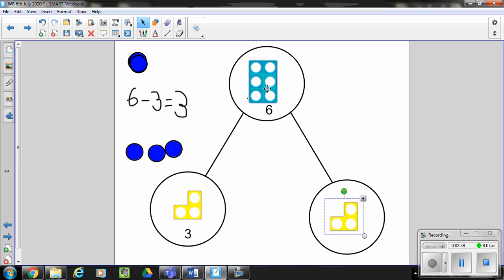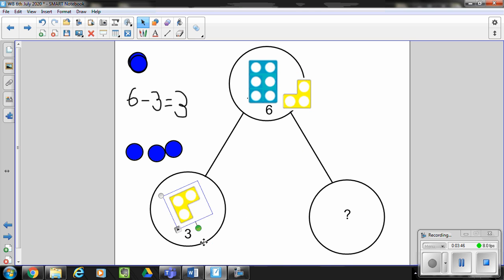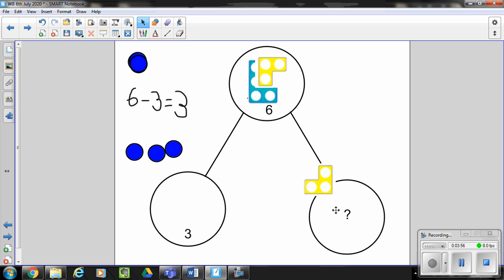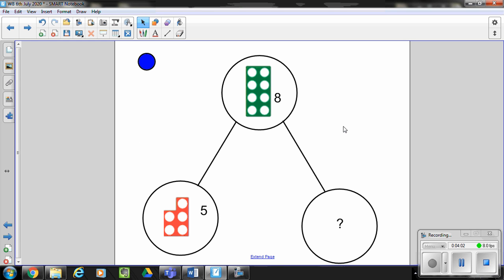So 6 is the whole, 3 is a part, and 3 is a part. And if I was to add 3 and 3 together, put them next to each other, then I would get 6. 3 add 3 is 6. 6 is the whole, 3 is a part, and 3 is a part. Let's try one more together.